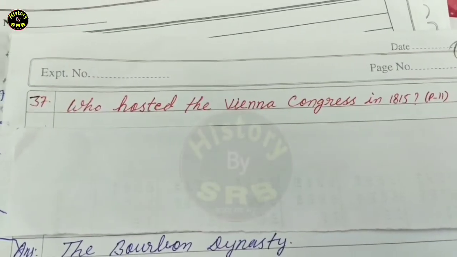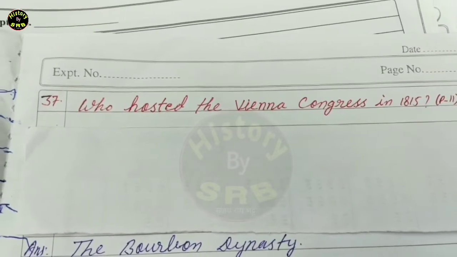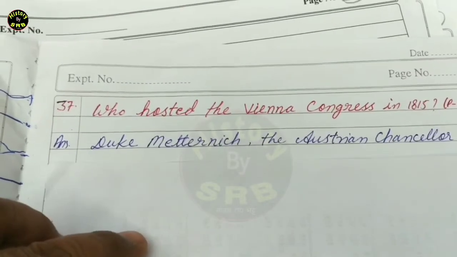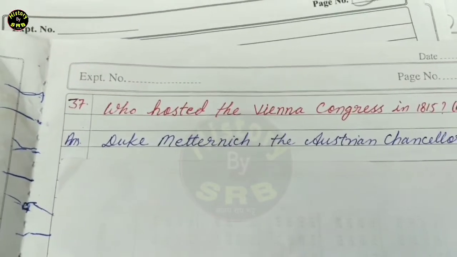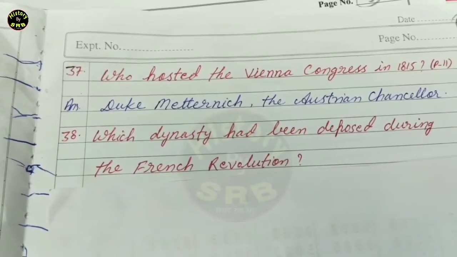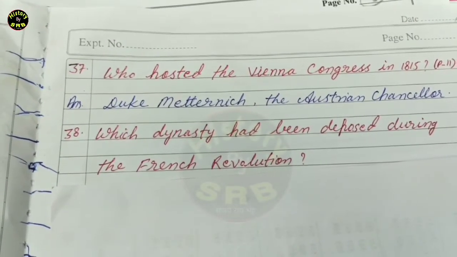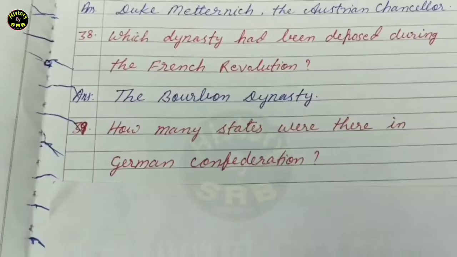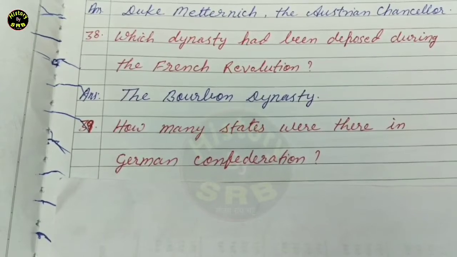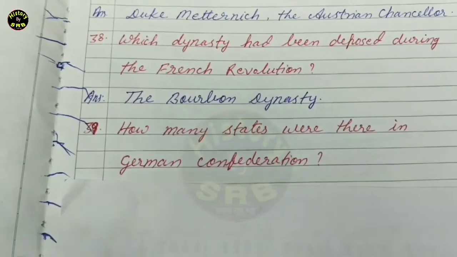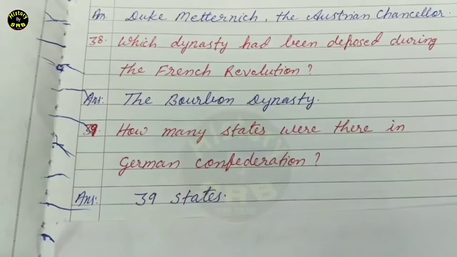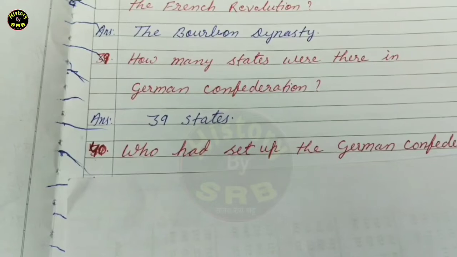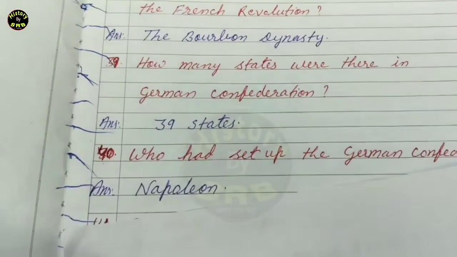Question number 37. Who hosted the Vienna Congress in 1815? The correct answer is Duke Metternich, the Austrian Chancellor. Next question. Which dynasty had been deposed during the French Revolution? The correct answer is the Bourbon dynasty. Next question. How many states were there in German Confederation? The correct answer is 39 states. Question number 40. Who had set up the German Confederation? The correct answer is Napoleon.